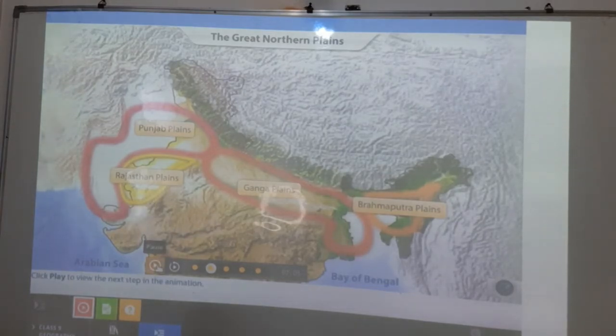So in this video we are going to learn about the different plains, and you have learned the details of how it is divided. Plains are those areas which do not have hilly regions. Okay, so those are the Punjab plains, Rajasthan plains, Ganga plains and the Brahmaputra plains. Let's see the further details.